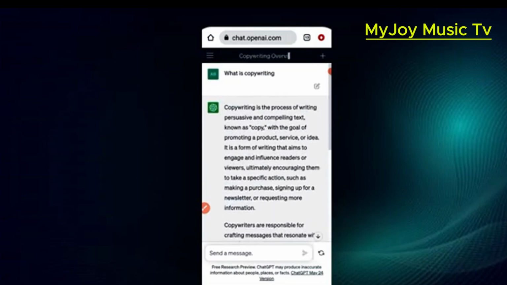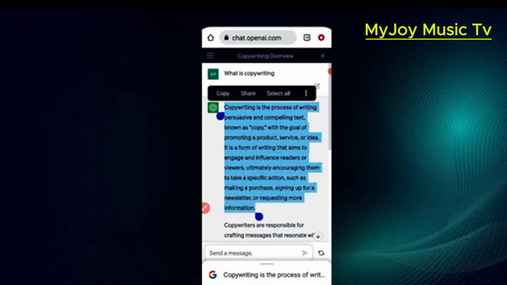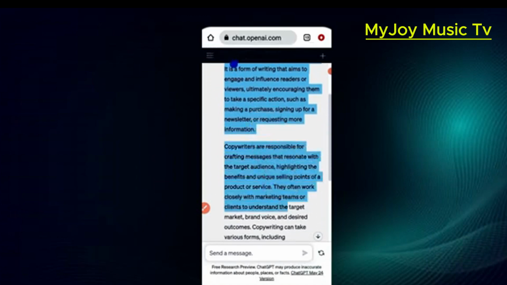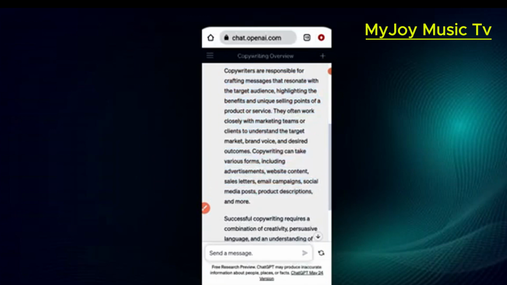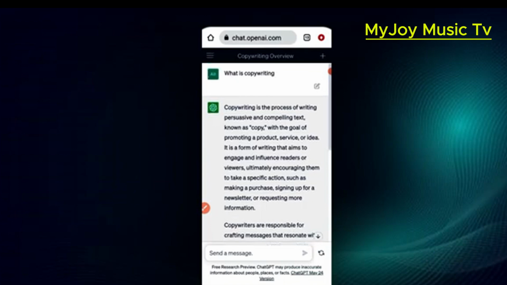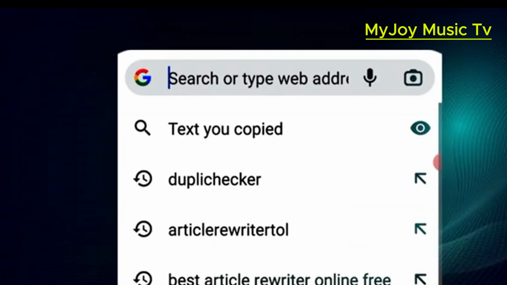So when I get the answer, I'm going to copy. As I told you, we are going to write without writing. So I'm going to copy this. What is copywriting? So I can copy this. ChatGPT is saying copywriting is the process of writing persuasive and compelling text, known as copy, with the goal of promoting a product, service, etc. So after you have gotten this, then you open another tab, then you search for article rewriter 2.